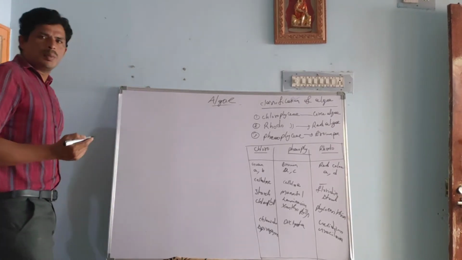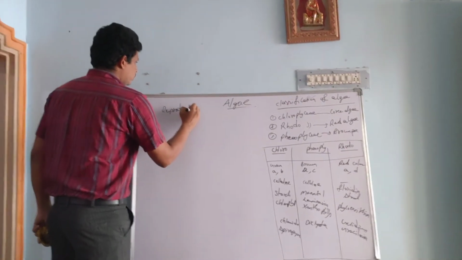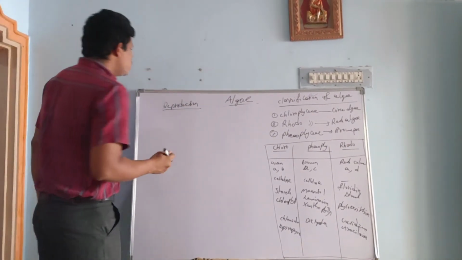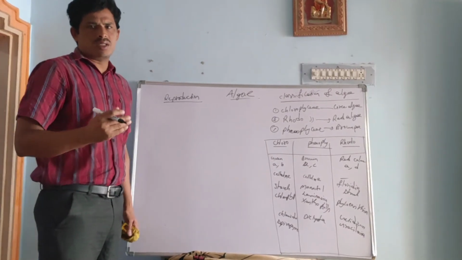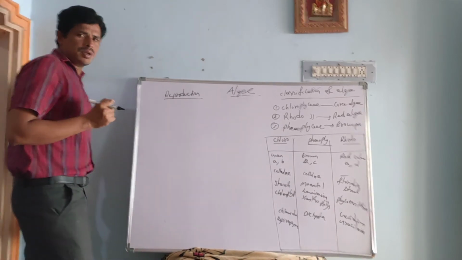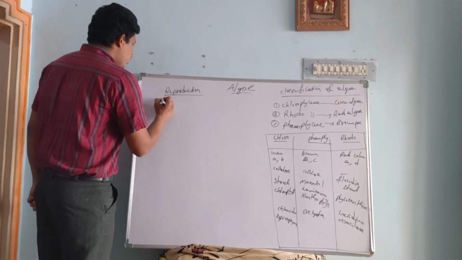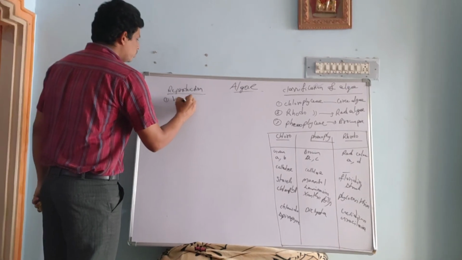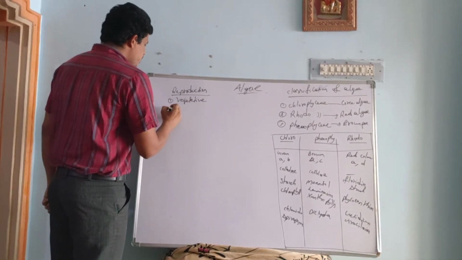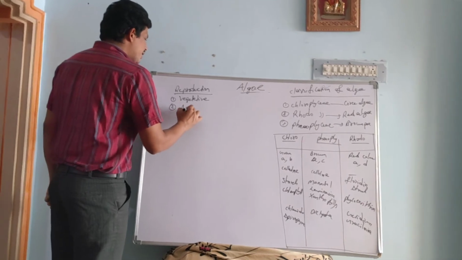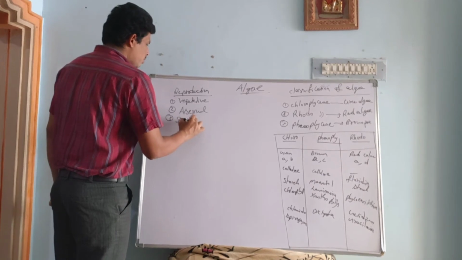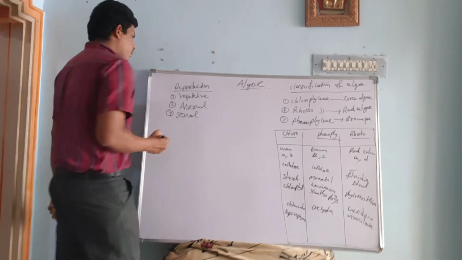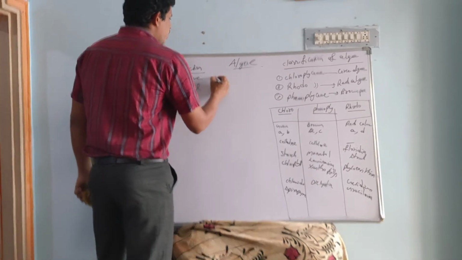Next one, algae reproduction. Reproduction means producing offspring by using several methods. But in algae we observe three types of reproduction methods. One is vegetative reproduction. Second one is asexual reproduction. Third one is sexual reproduction. Vegetative reproduction is done by fragmentation.